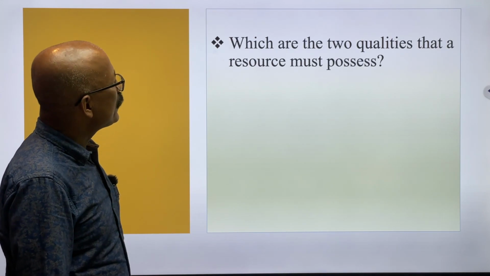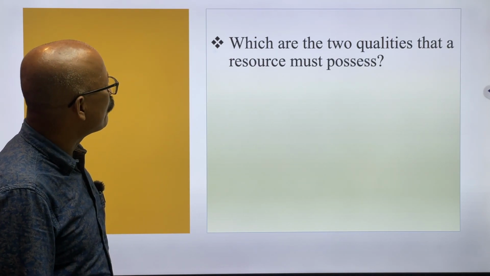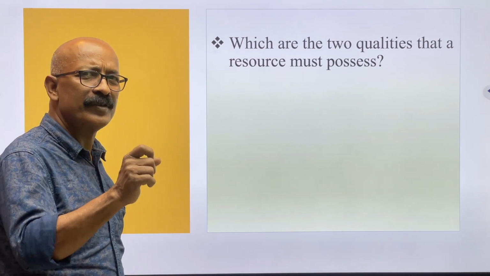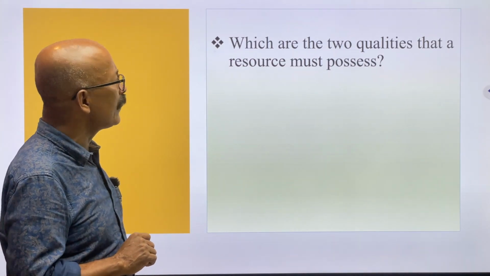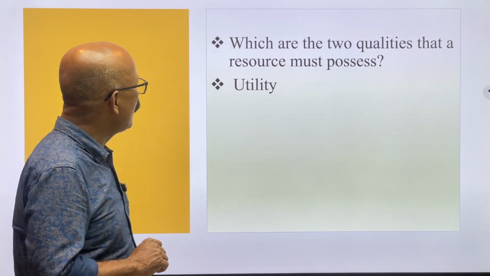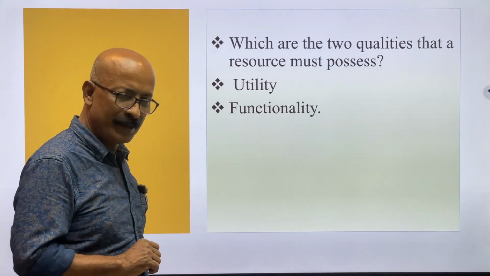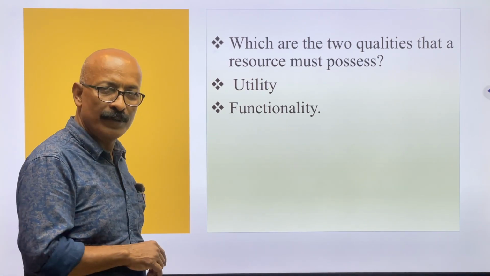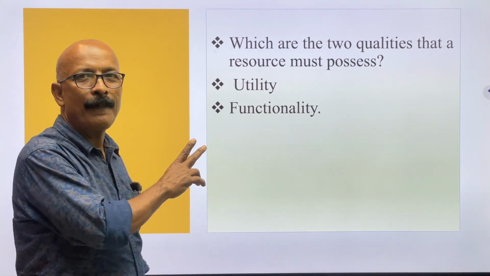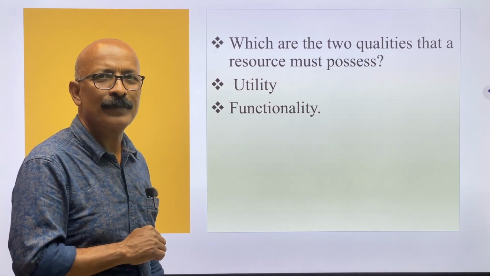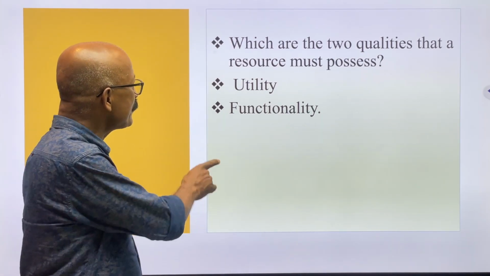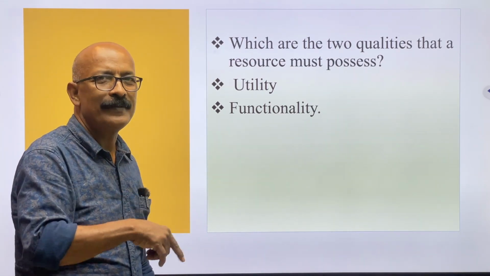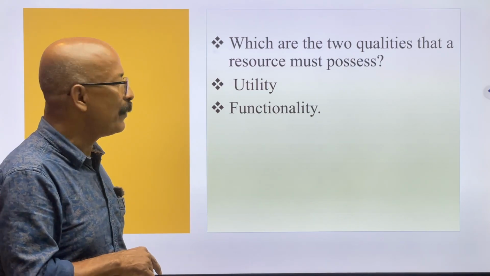First question, which are the two qualities that a resource must possess? According to Bimal, there are two qualities it must possess to become a resource: one is utility and number two is functionality. It's a very good and very important question. We cannot call a thing a resource unless it possesses these two qualities, utility and functionality. Only then will it be termed a resource.